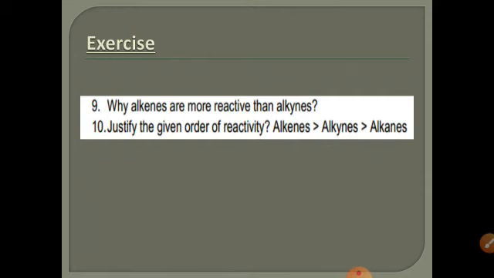Although alkyne has two pi bonds, due to the short bond length their pi bonds are less readily available to any electrophile to make a bond. So alkyne has two pi bonds but is less reactive because the bond length of alkyne is less as compared to alkene.